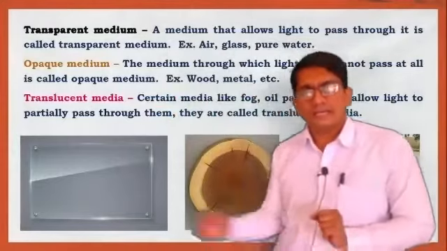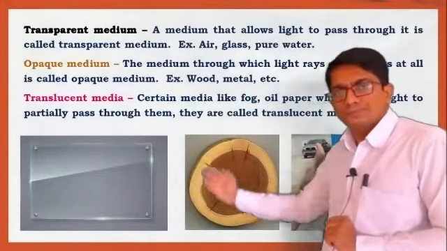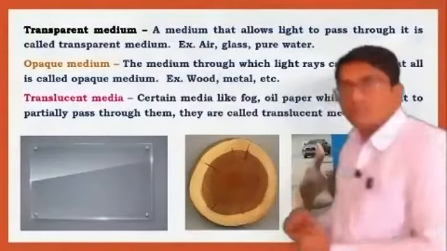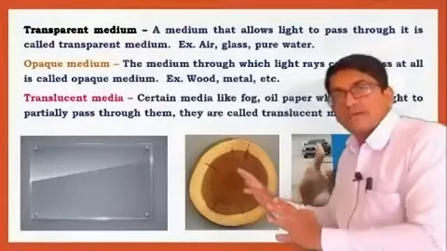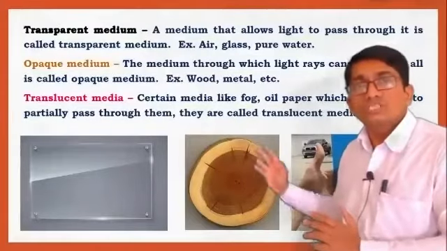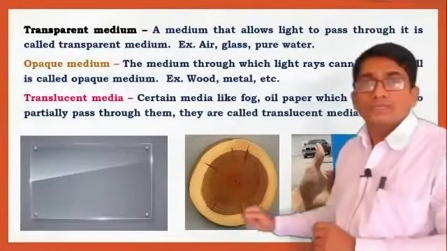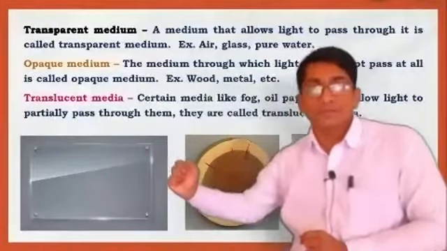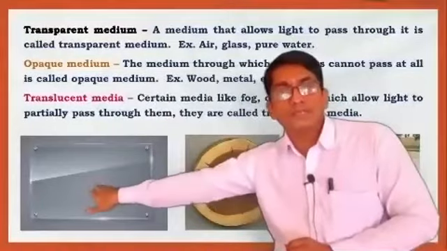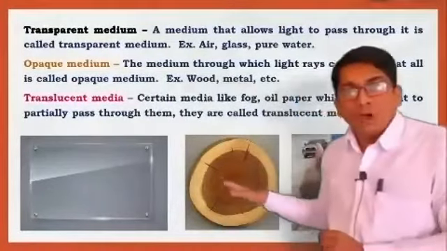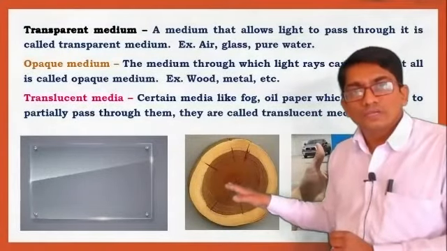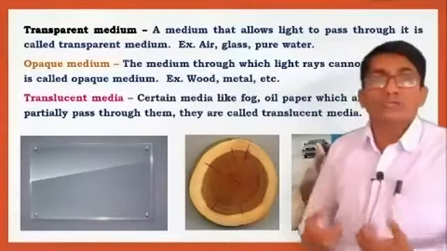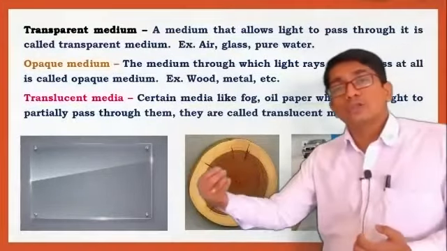There are different opaque media. Let's see an example. This is a wooden medium. So wood is an opaque medium. When we consider this wooden surface, light cannot travel through this medium. When we consider the first example, this transparent glass, glass is a transparent medium. Light easily travels through it. Opaque media include wooden surface, metal, and also the human body. The human body is an opaque medium because light cannot travel through it.